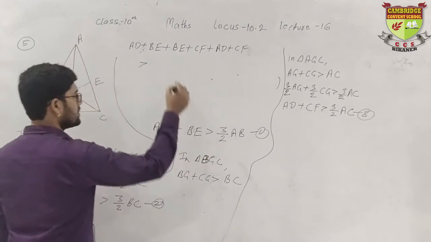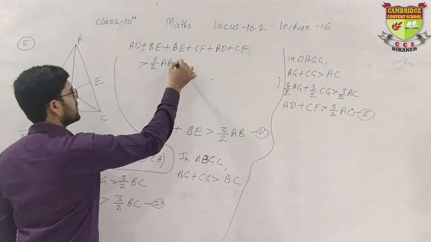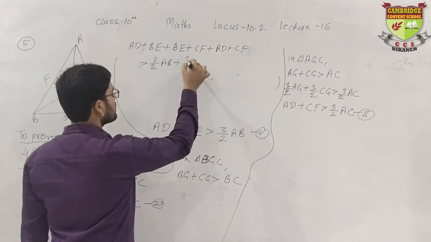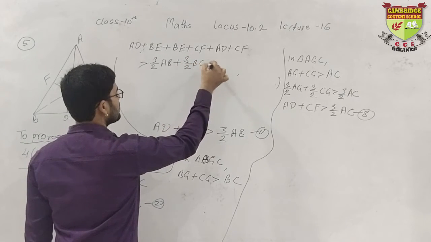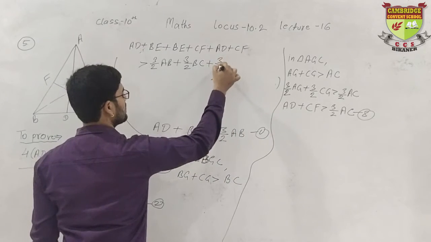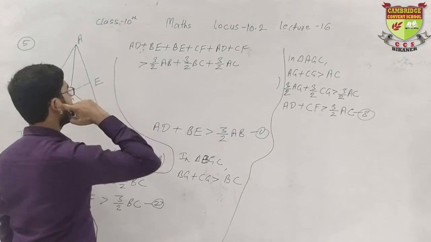In equation 1, 3 upon 2 AB, plus here 3 upon 2 BC, plus here 3 upon 2 AC. Okay, solve this further. What will we get?